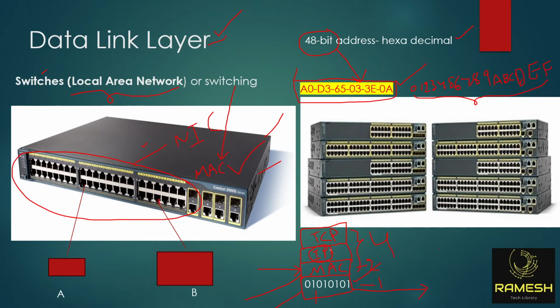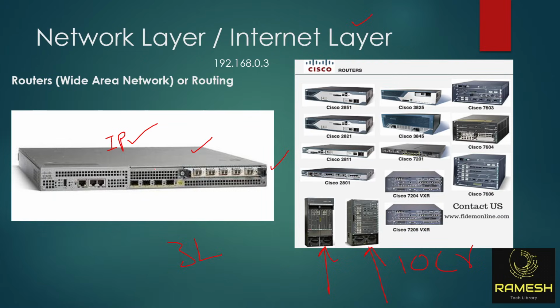So this router is also a delivery boy. This router is also one of the delivery boys. He can only understand IP address. So the data in the router, it will send and receive based on what? IP address. Is it clear?